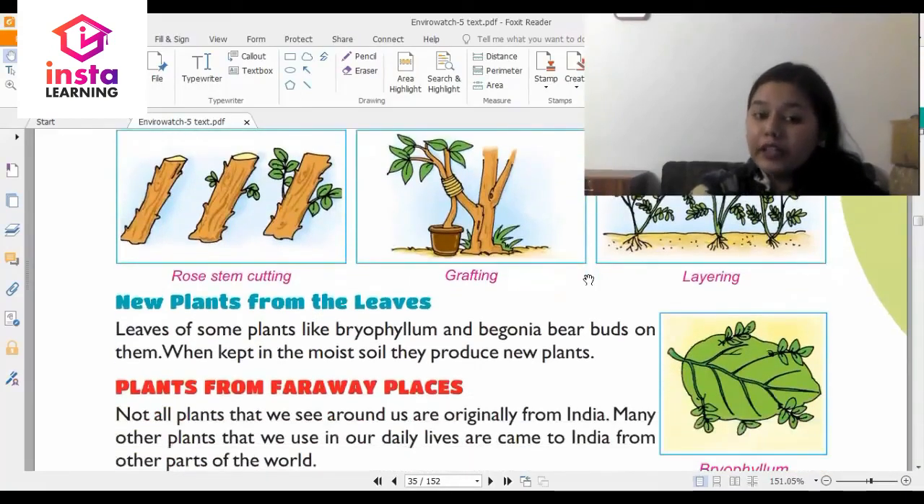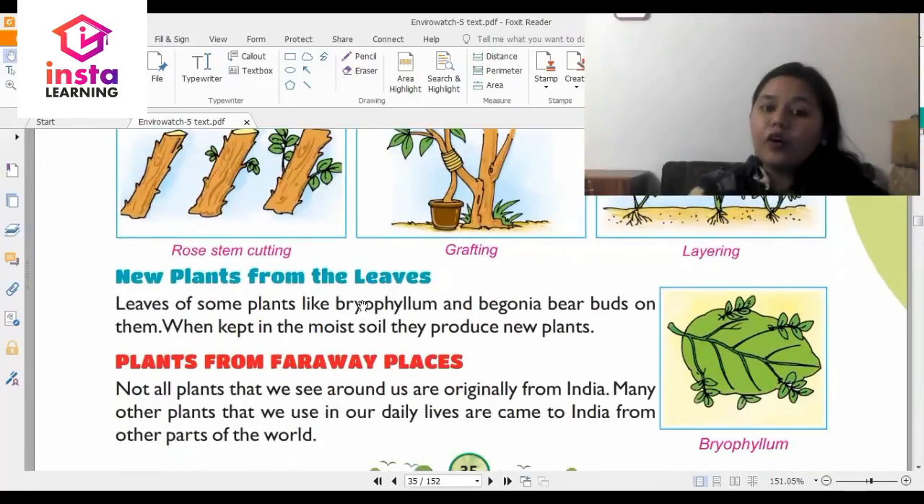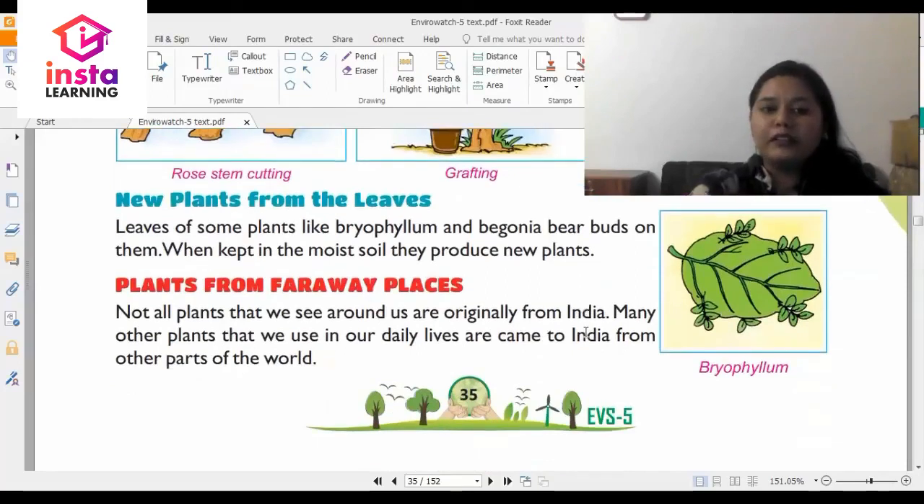Then you have from leaves. How does this happen? Leaves of some plants like bryophyllum and begonia bear buds on them. When kept in moist soil, they produce new plants.